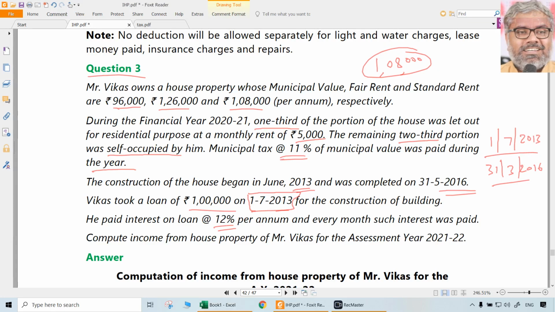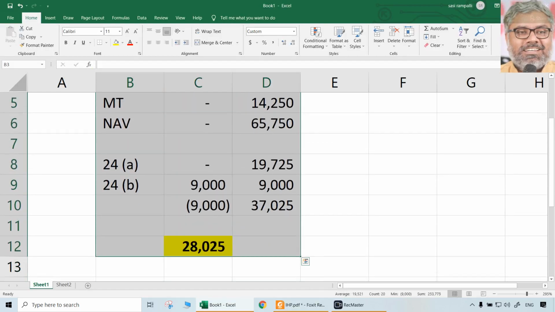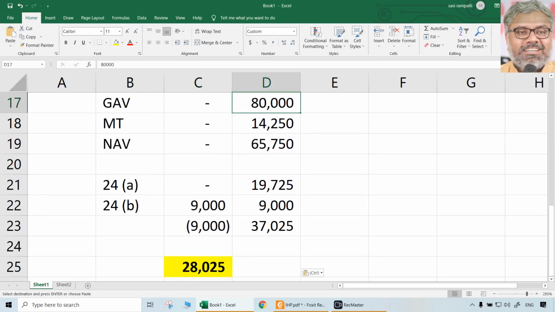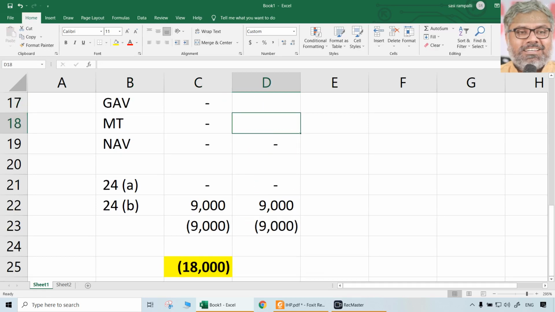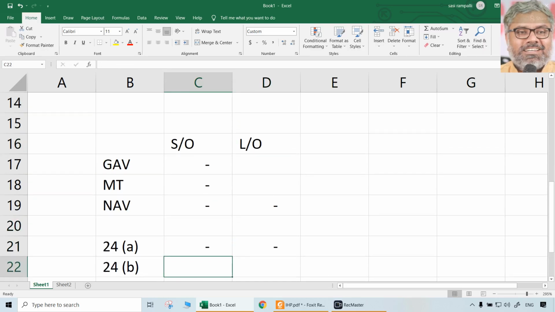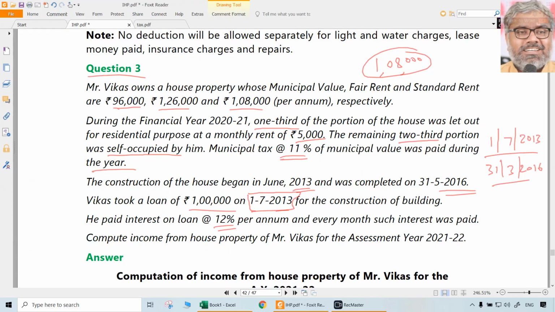See, the way we have to calculate is same. The format is more or less the same, only the amounts will change. So let us take, as the earlier thing was, self-occupied portion and let out portion, self-occupied and let out separately. For self-occupied, there is no problem. Gross annual value, municipal taxes, net annual value, 24A, all of them will be same, 0. Only 24B calculation will come. For let out portion, we will see that.